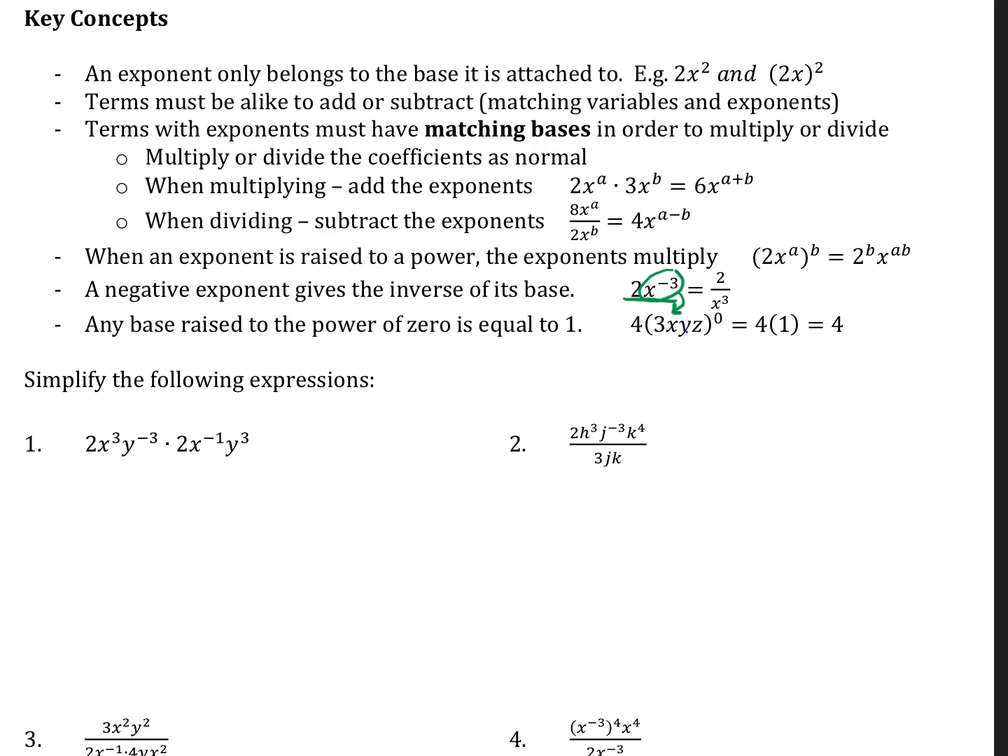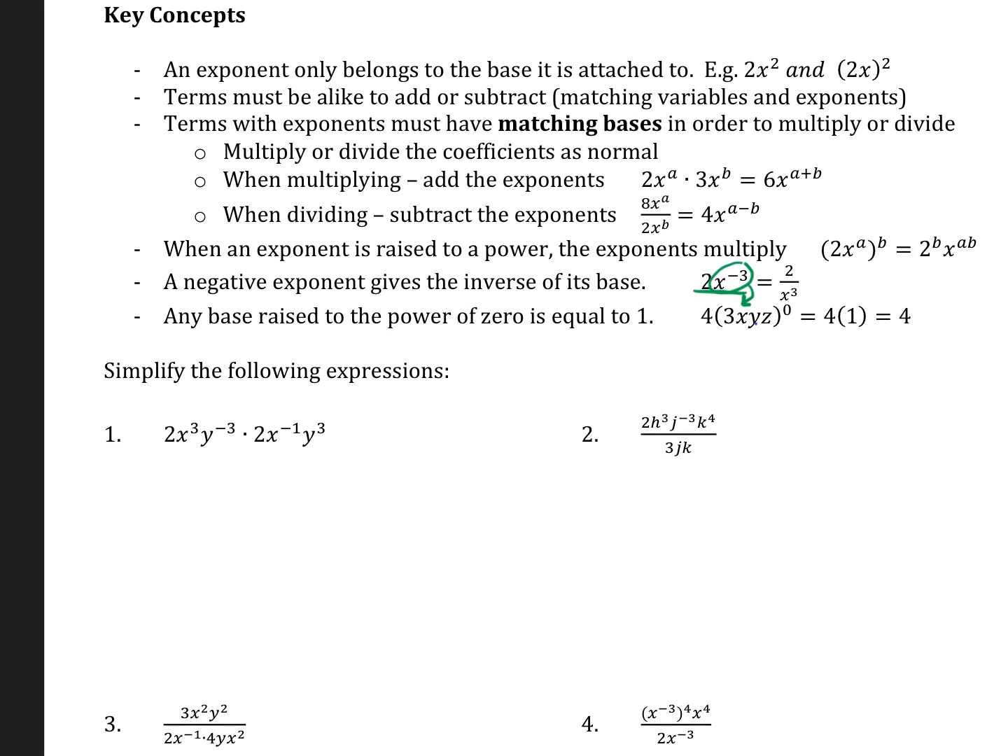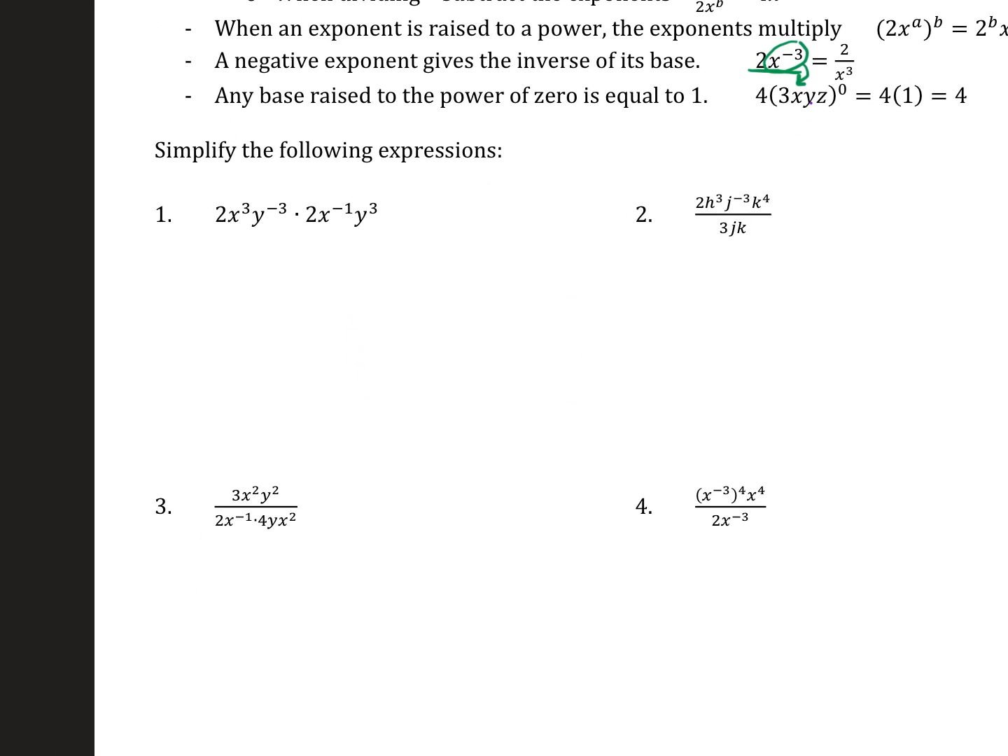It's not in parentheses. And then the last little point here, any base raised to the power of 0 is equal to 1. So 4 times (3xyz) to the power of 0, all of that comes down to simply 1. Notice x, y, and z are gone. Please do not write x to the first, y to the first, z to the first. They're gone. They all turn into 1. Okay? Anything to the power of 0 is just 1. So 4 times 1 is 4. So that's a crash course through your exponent rules. Let's do 4 little examples, and then I'll turn you loose on your assignment for the day.